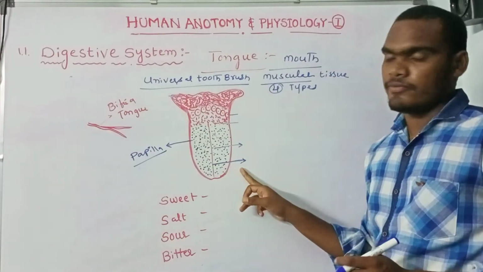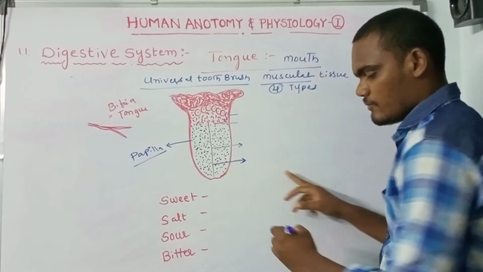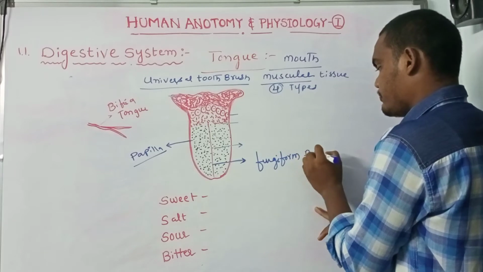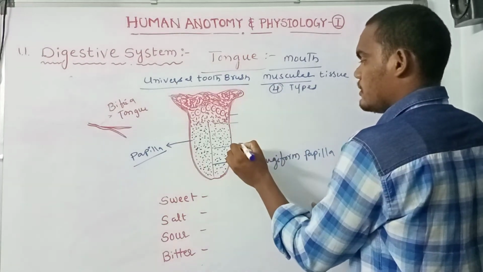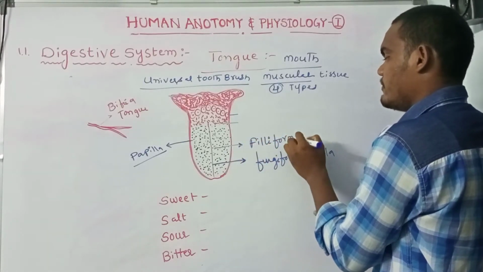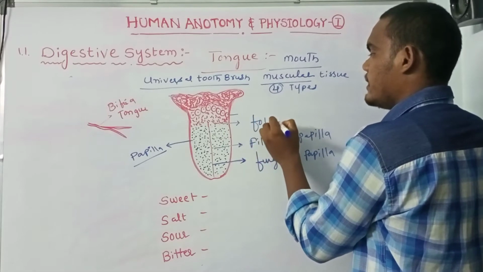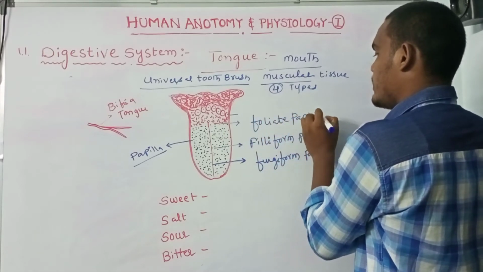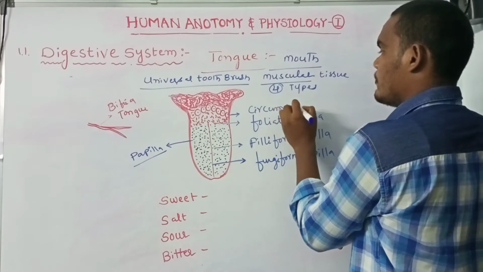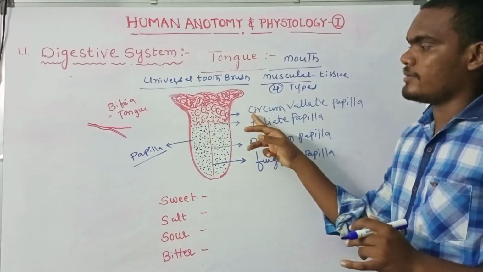The four types of papillae are fungiform, filiform, foliate papillae, and this one, which is circular, is called circumvallate papillae.